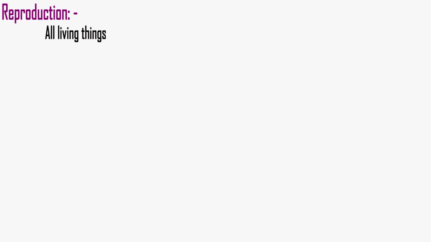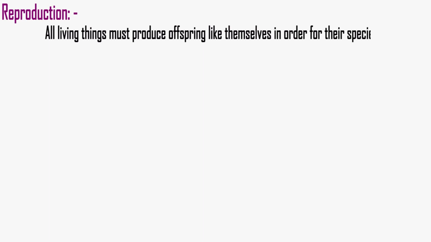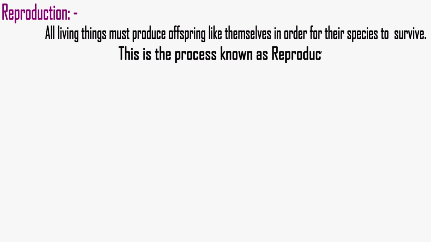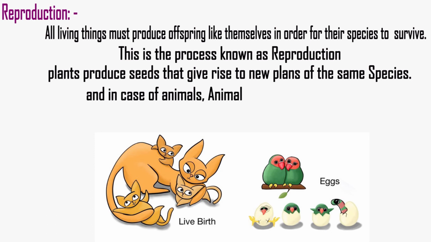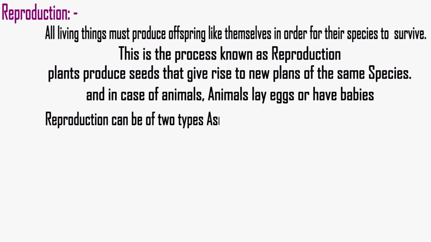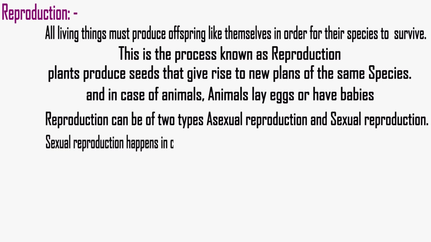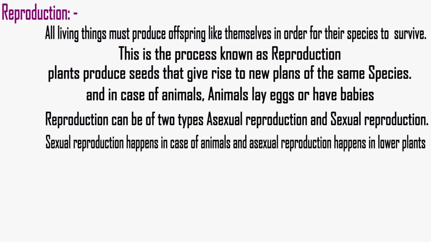And the last process is reproduction. All living things must produce offspring like themselves in order for their species to survive. This is the process known as reproduction. Plants produce seeds that give rise to new plants of the same species, and animals lay eggs or have babies. Reproduction can be of two types: asexual reproduction or sexual reproduction. Sexual reproduction happens in case of animals, and asexual reproduction happens in the lower plants.